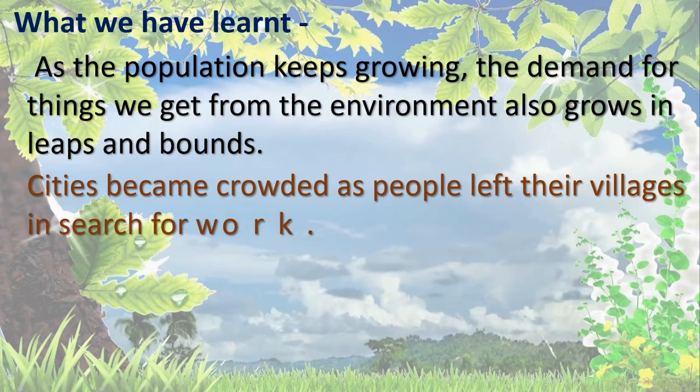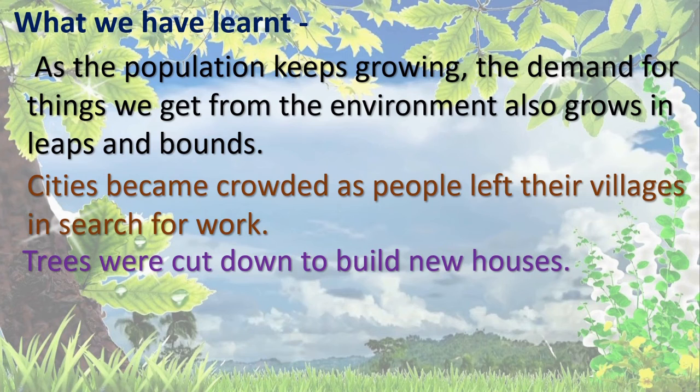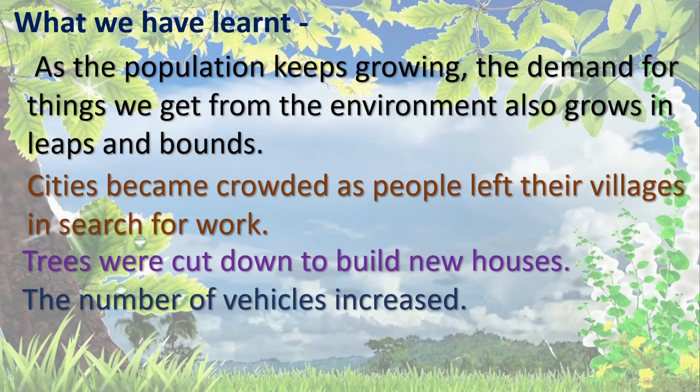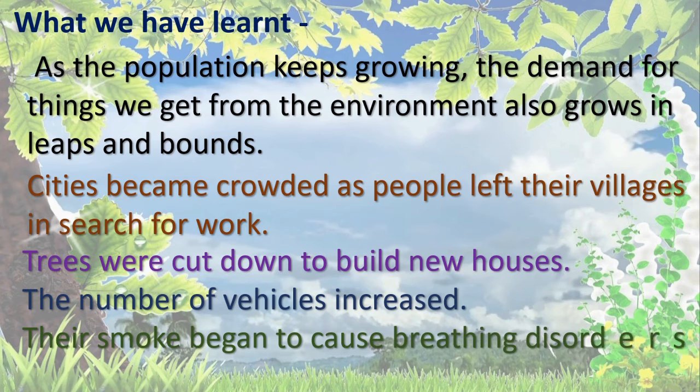Cities became crowded as people left their villages in search of work. Trees were cut down to build new houses. The number of vehicles increased. Their smoke began to cause breathing disorders.